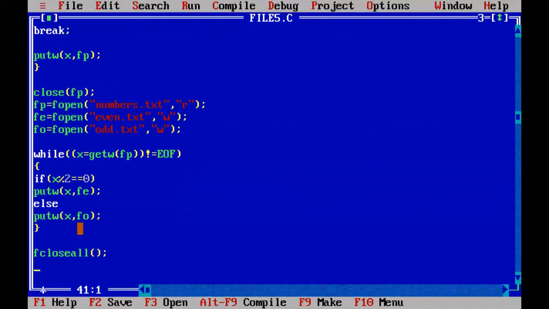So opening: fe equal to fopen, opening the even file, even.txt, and that must be opened in reading mode. fo, open the file odd.txt, comma, reading mode.